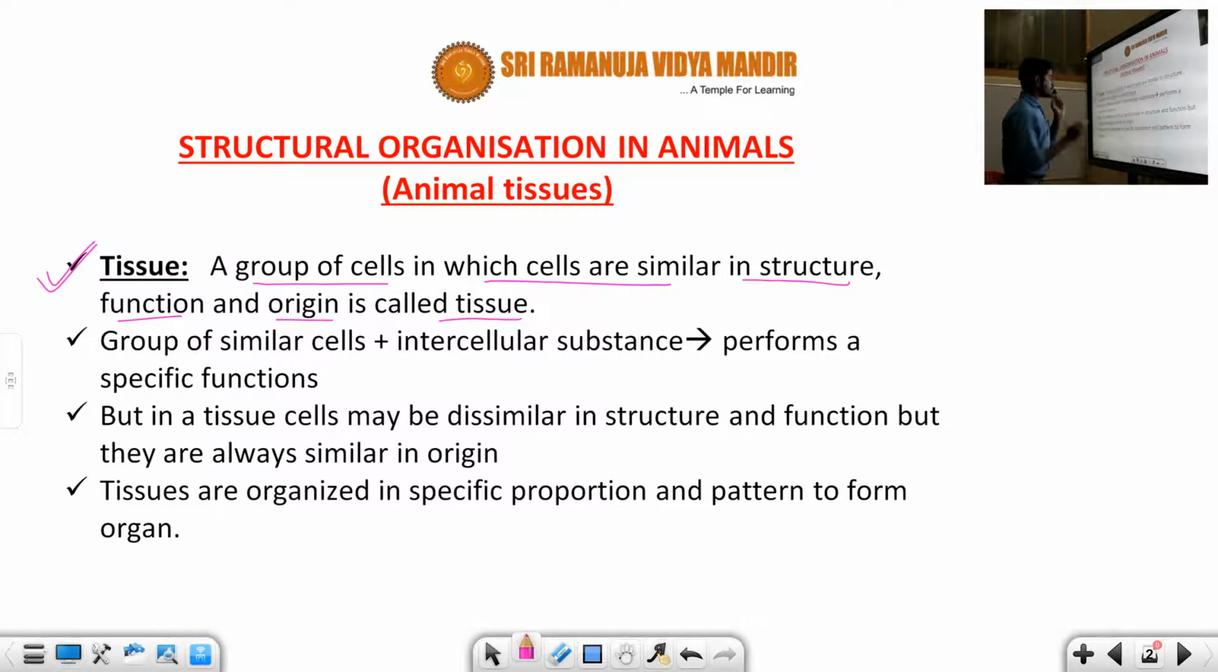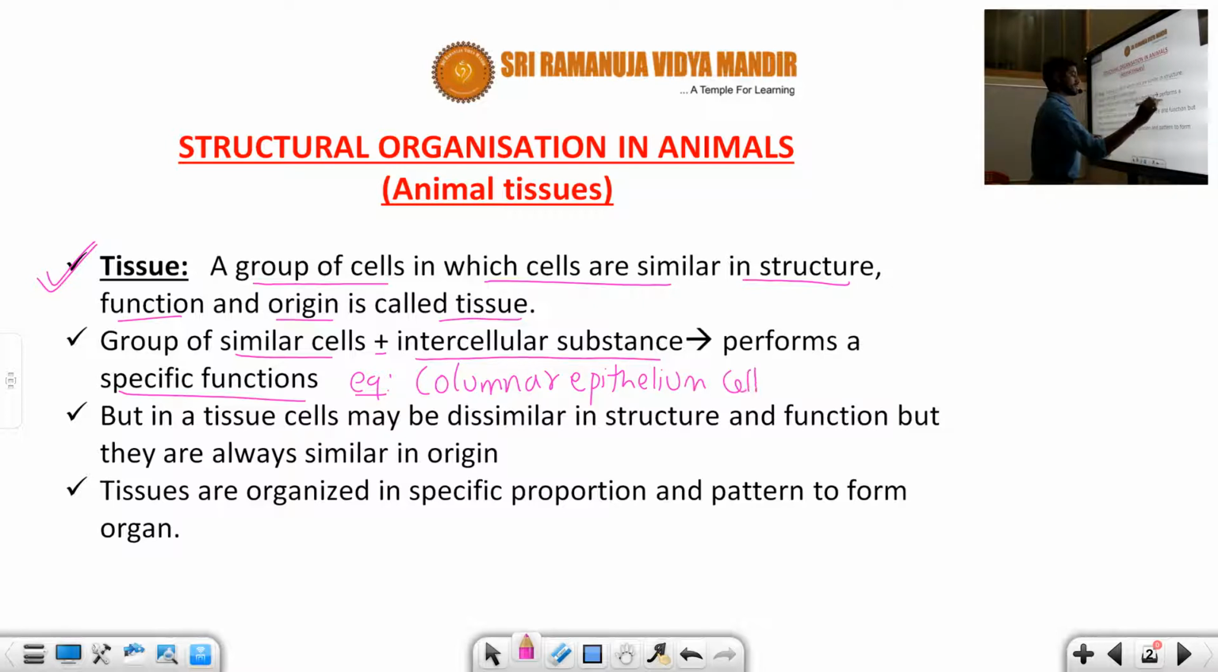Next, students, a group of similar cells along with the intercellular substances can perform a specific function. A group of similar cells, for example epithelial cells, you can see transitional epithelium cells or columnar epithelium cells. The columnar epithelium cells are a group of cells that perform a specific function. Here you can see the columnar epithelial cells.